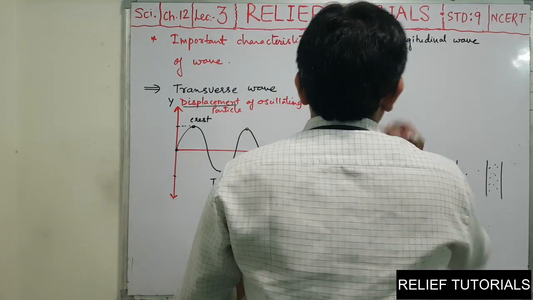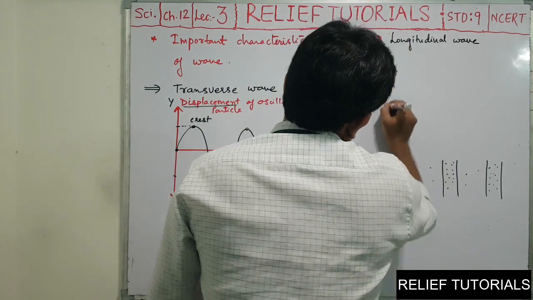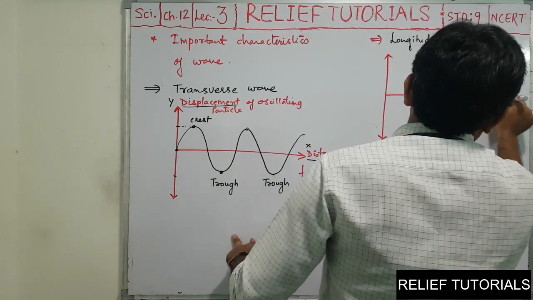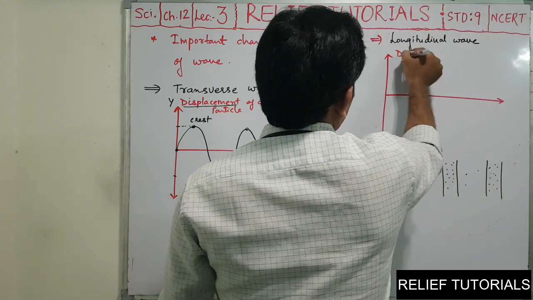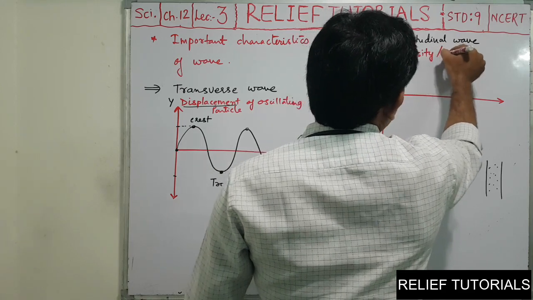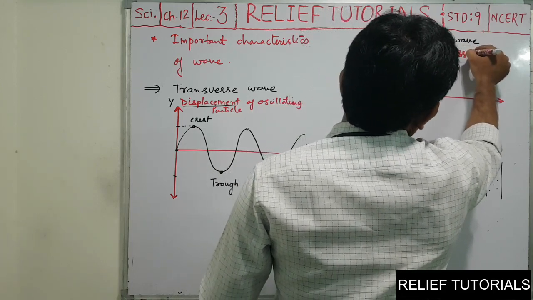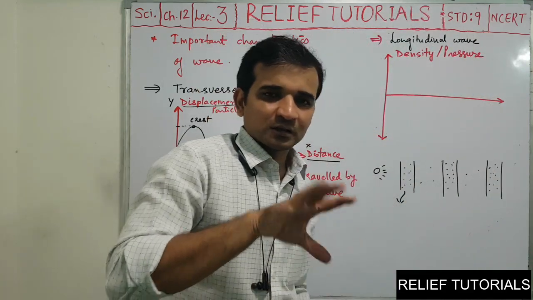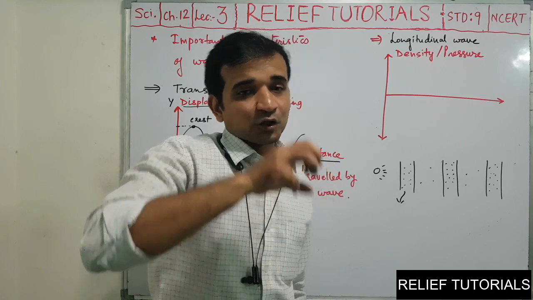So on the y-axis of the graph, we are taking density, or you can take pressure. Here the pressure is maximum, then becomes normal, then minimum, then normal, then maximum.